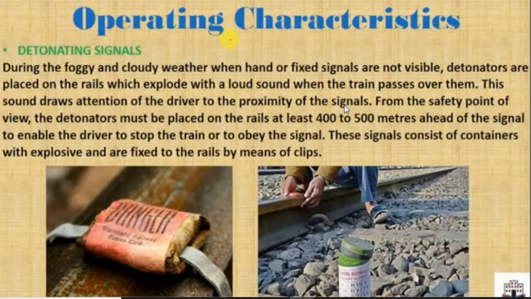So in those conditions, these small detonators are used. These detonators are placed on the rails, as you can see from their placement. When the train moves over these detonators, there will be an explosion with a loud sound.